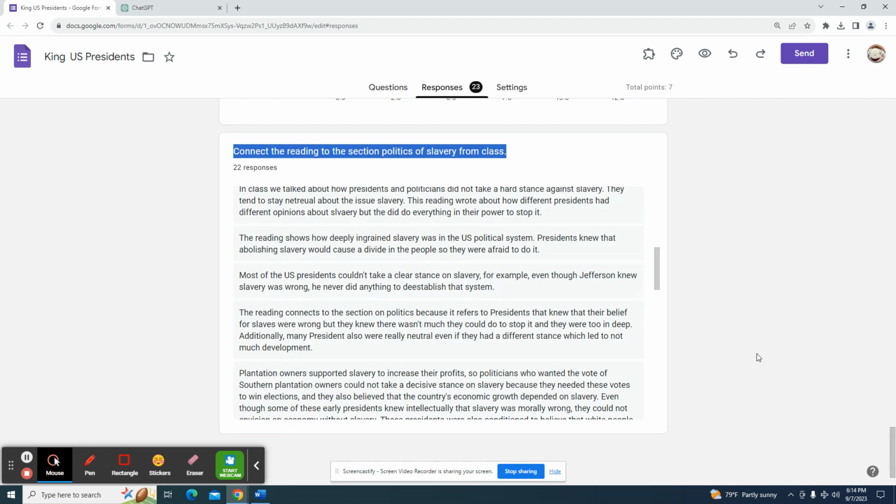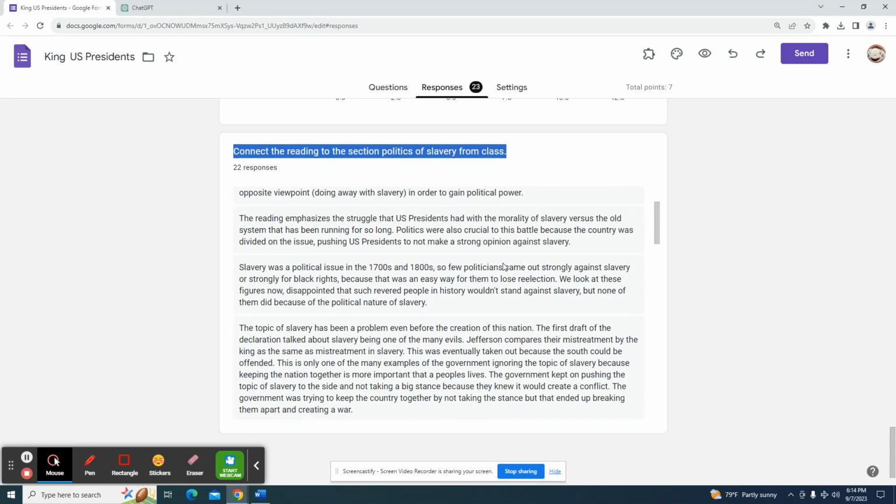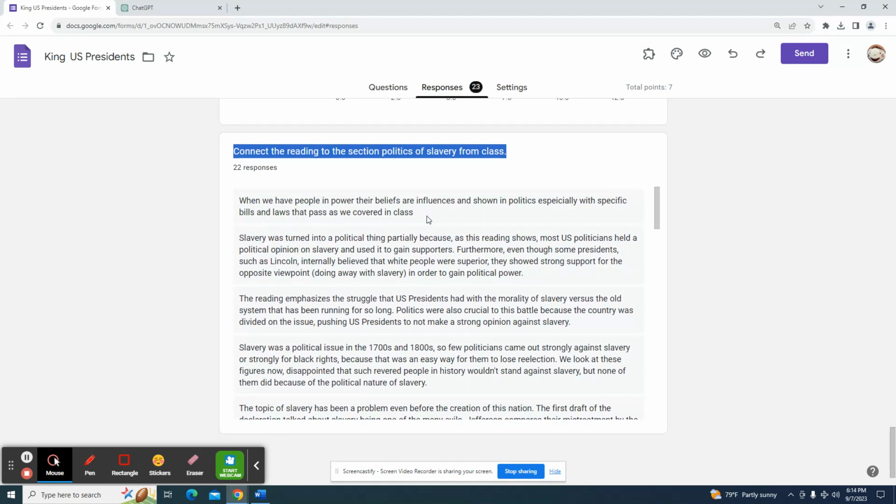They were asked to read a section from King's book, Where Do We Go From Here?, which looks at presidents and the politics prior to the ending of slavery and how political institutions and government officials just really didn't want to end slavery out of fear of paying the political price. I could use any question here, but notice I don't have any names.